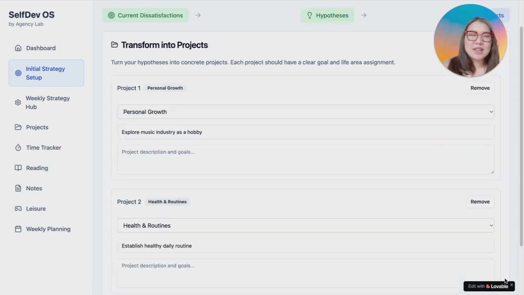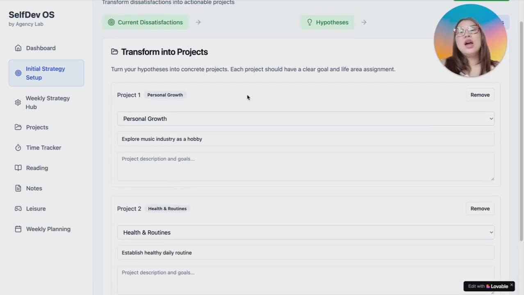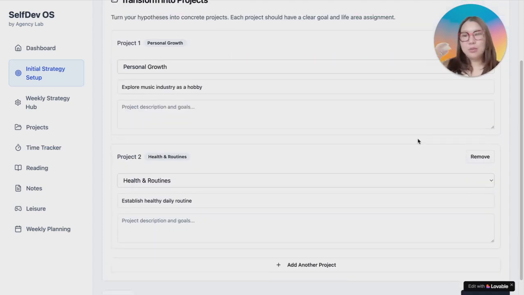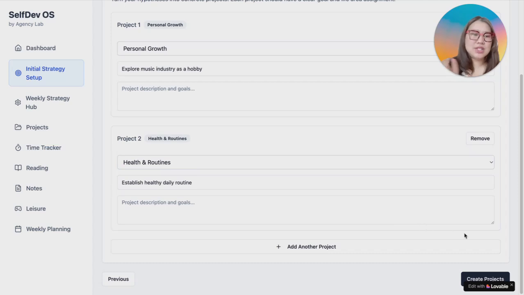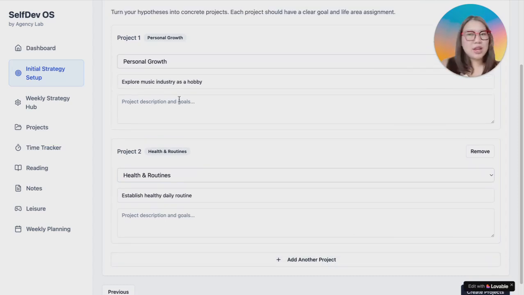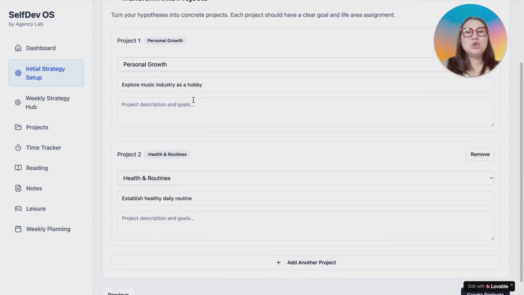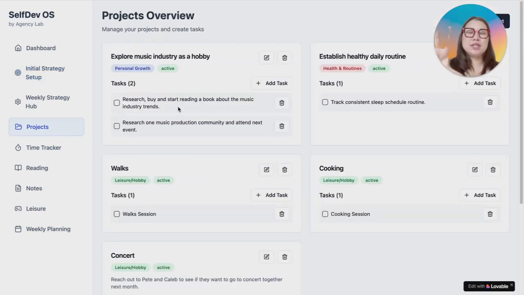So once he's done with that, he's moving into the creation of projects. And this is where he's transforming this dissatisfaction, this hypothesis, into actionable projects that he's going to then plan and work on. So I already went ahead and created a couple projects here. Click Create Projects. So we're not going to do this here. But once you're done with this step, you're going to see this screen, the projects overview.